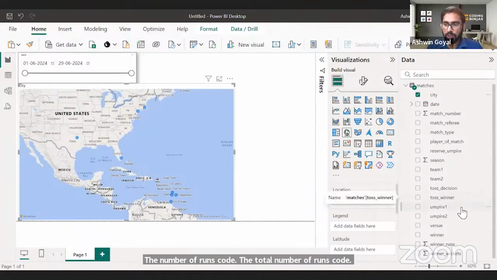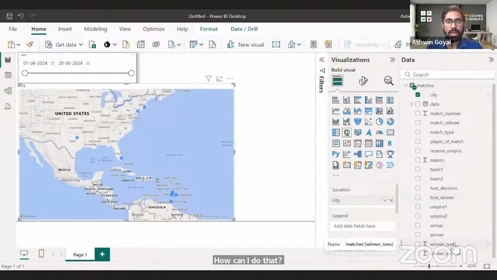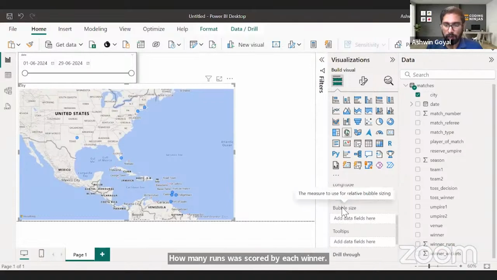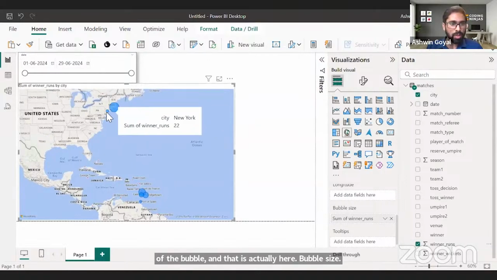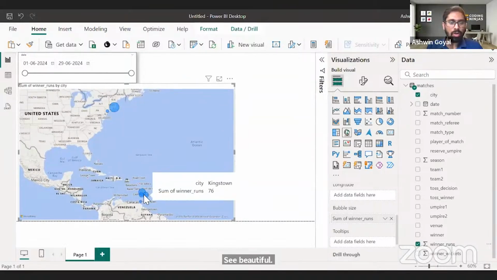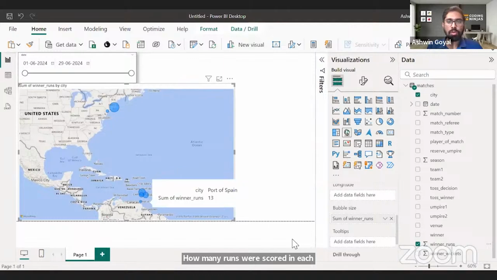How can I do that? So if you see, the winner runs we have, how many runs were scored by each winner? I want to add this to the size of the bubble, and that is actually here, bubble size. So I want to add winner runs to bubble size. See, beautiful. How many runs were scored in each venue? That got added here. Total number of runs.